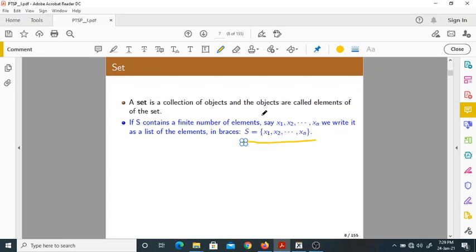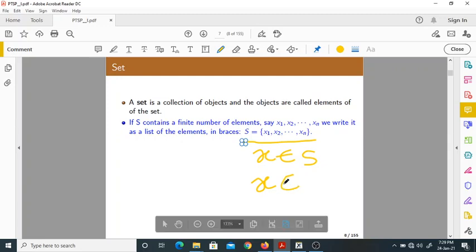Now you know one more thing. If any element x belongs to set S, how to denote it? x belongs to set S. If x does not belong to set S, x does not belong to set S. So this is a notation to identify whether the element belongs to set S or not.